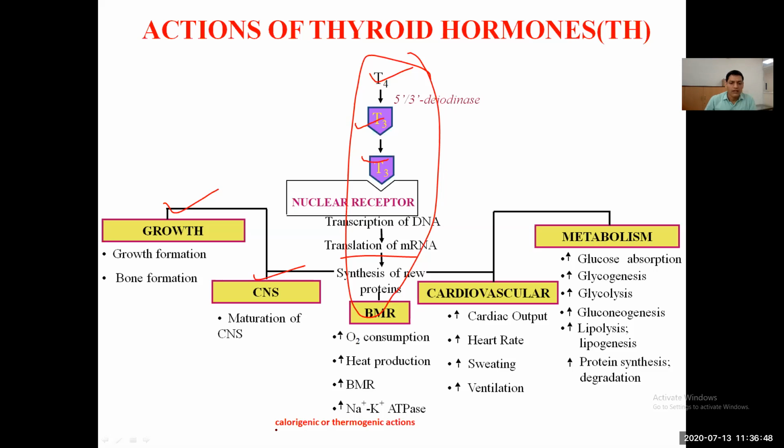So we call the thyroid hormones calorigenic or thermogenic hormones. It also acts significantly on the cardiovascular system, increasing cardiac output by increasing the heart rate and the stroke volume, and by decreasing the afterload. It also causes sweating and increased ventilation.